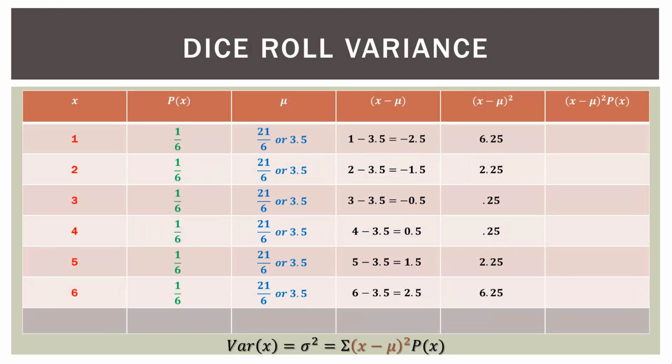Now in the next part, we just square that difference. Very simple. So I went ahead and included the 2 down there at the bottom, our exponent, to let you know that we've now included the squaring of the difference. So negative 2.5 squared is 6.25. Negative 1.5 squared is 2.25, etc. on down the column. So this is just the squared difference, or the squared deviation from the mean.